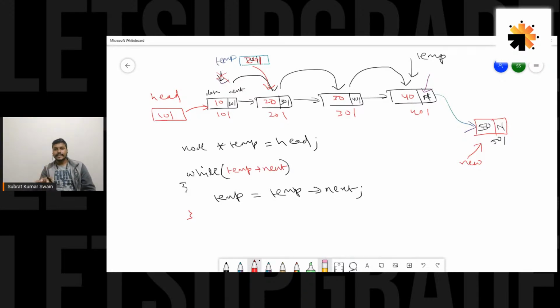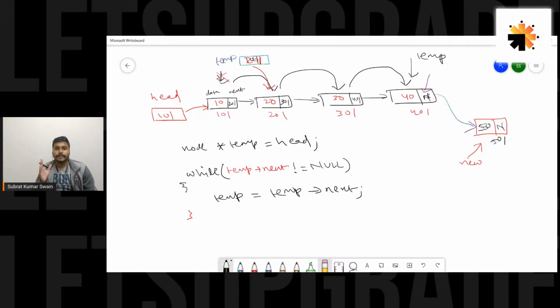Okay, so till temp of next is not null. If you are getting confused with this notation, it's basically the same as writing temp of next. Okay, my bad, temp of next not equal to null. You can go with this. So you can just write temp of next, that's the same thing basically, guys. So temp of next not equal to null is our condition.